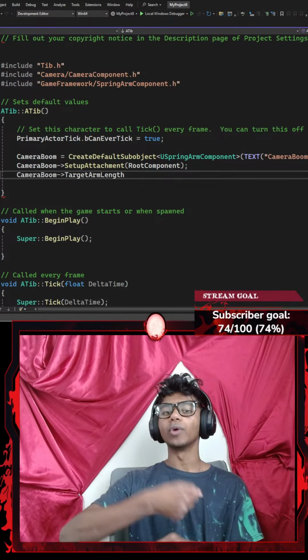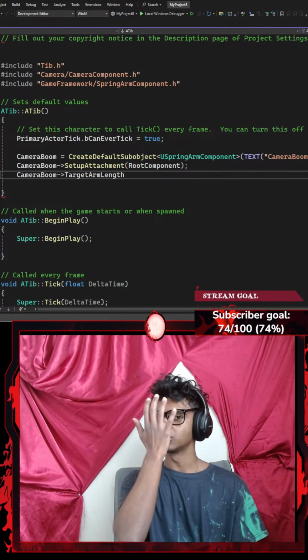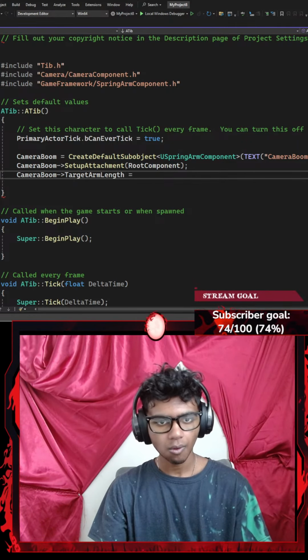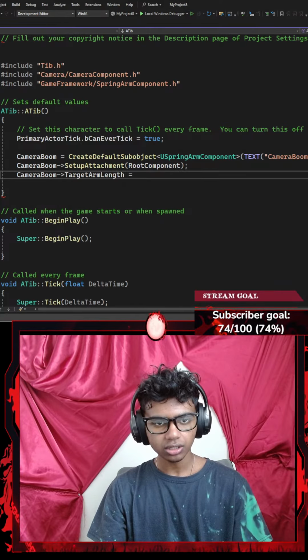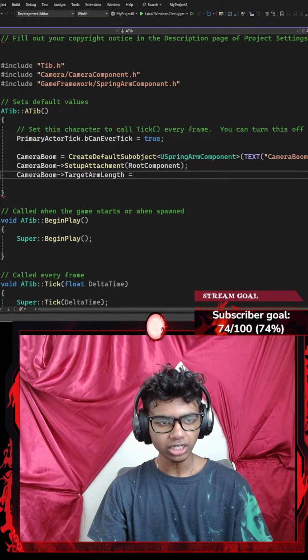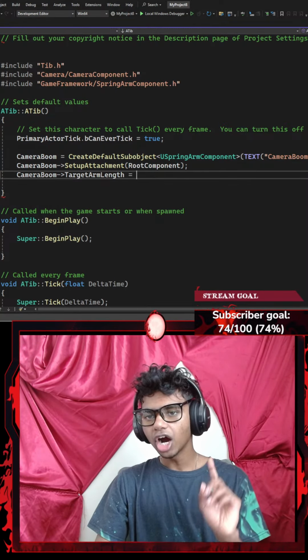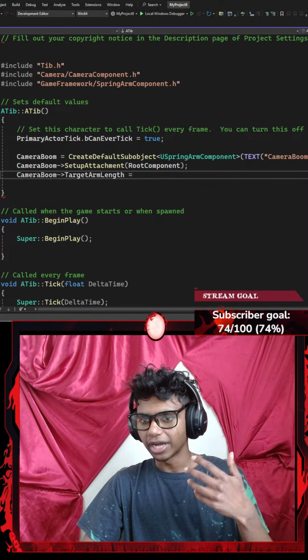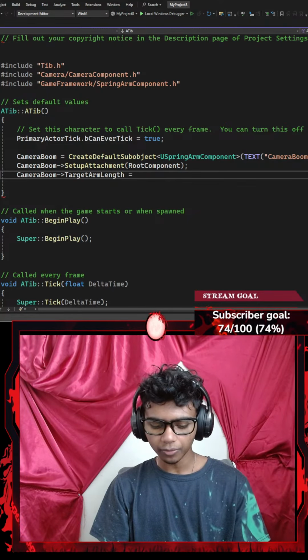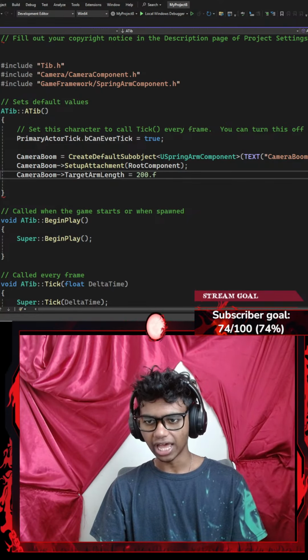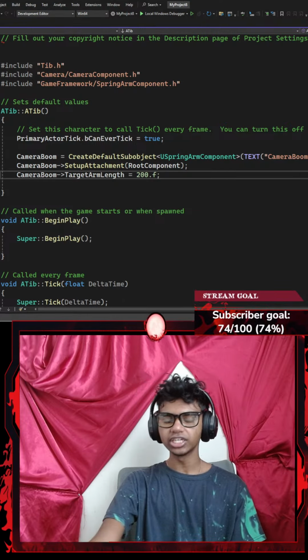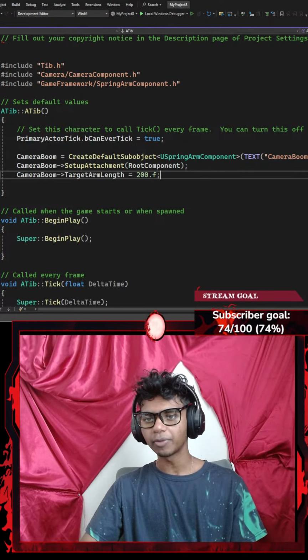I want it to be away from my player when I extend it, not stuck towards my player, if that makes any sense. It says disconnected. My OBS Studio is reconnecting. Okay, successfully reconnected. Alright, perfect. Once I'm done with that, I'm gonna set my target arm length to be equal to 200.0f, ending with a semicolon, which is basically 200 centimeters away from my player.